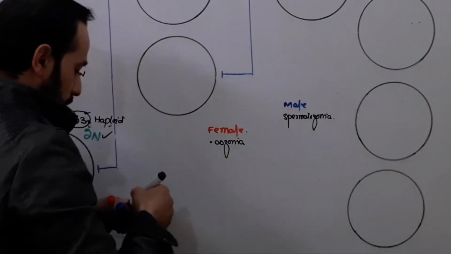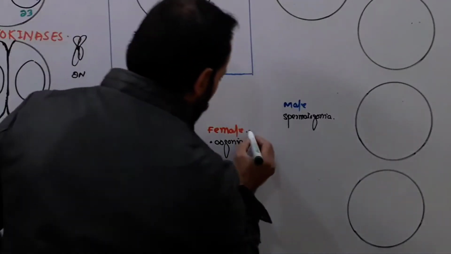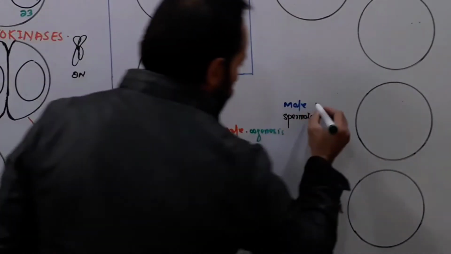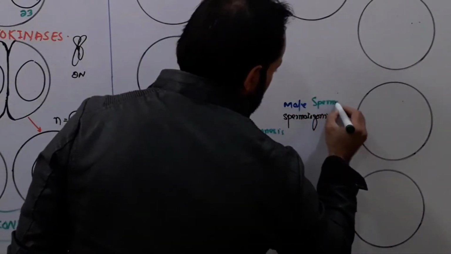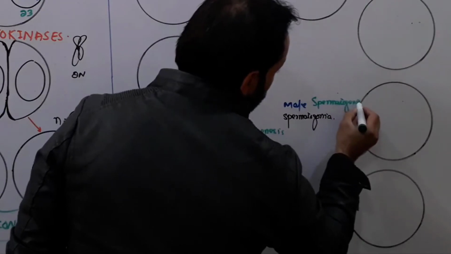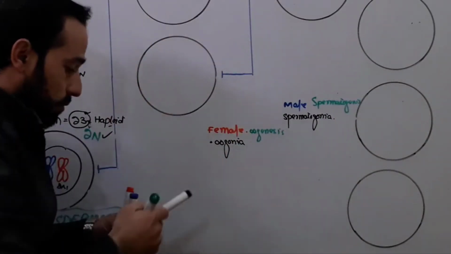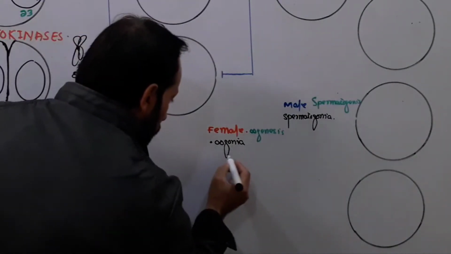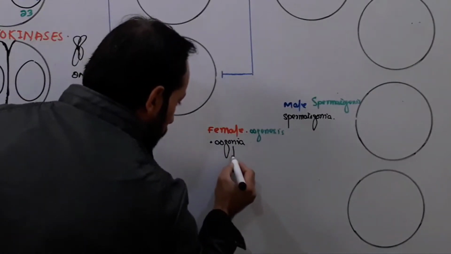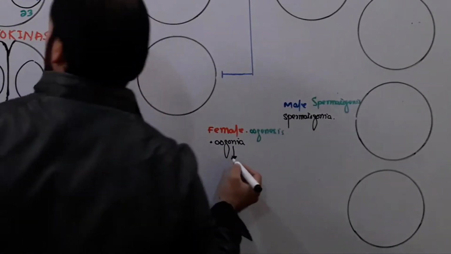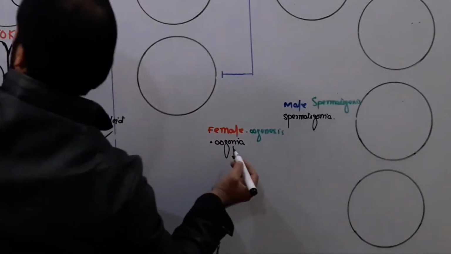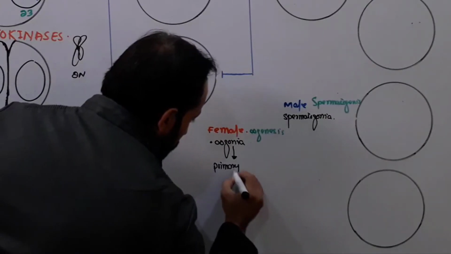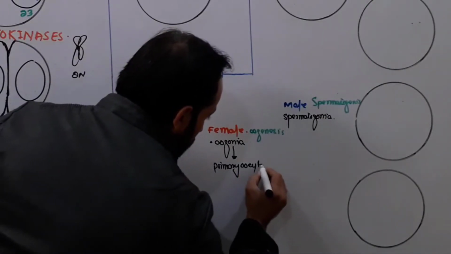In case of female, when meiosis occurs, we call it oogenesis. In case of male, when it occurs, we call it spermatogenesis. These are very, very important points, friends, which we all should focus on. In female, while the process starts, when the oogonia goes through interphase, it forms the primary oocyte, right?